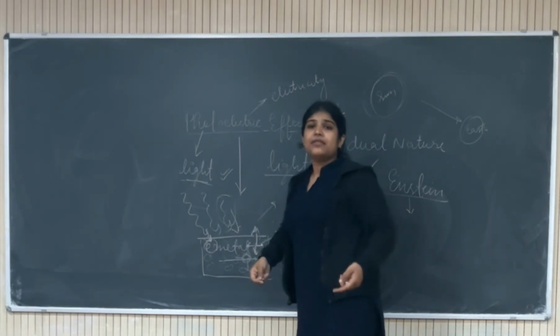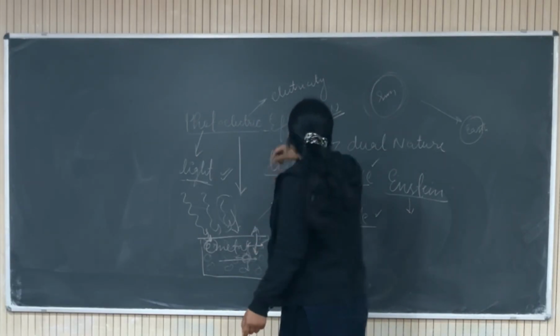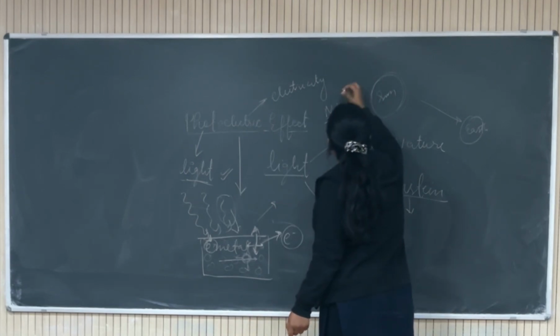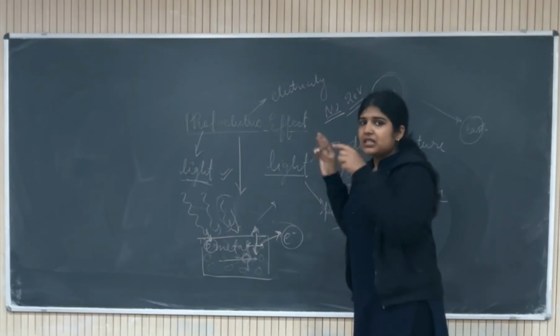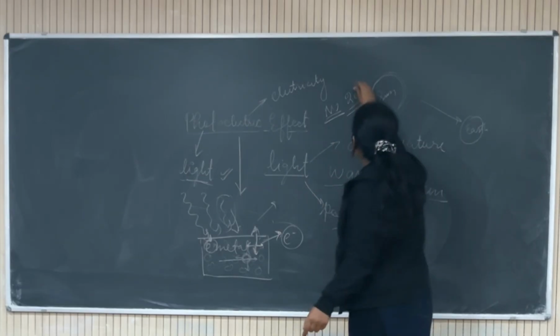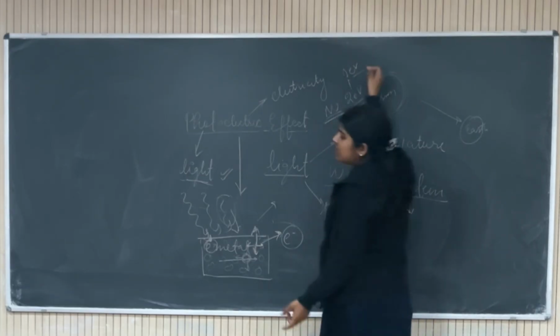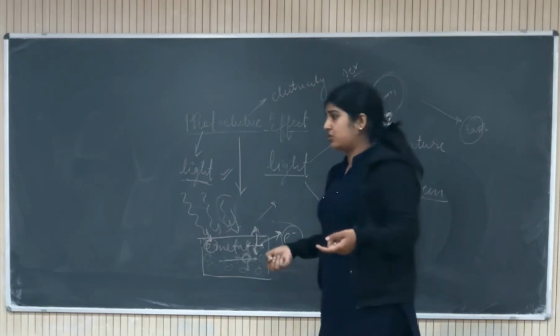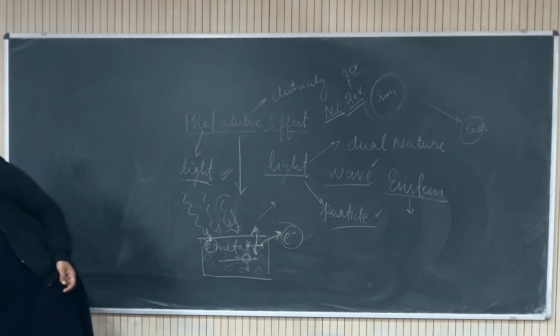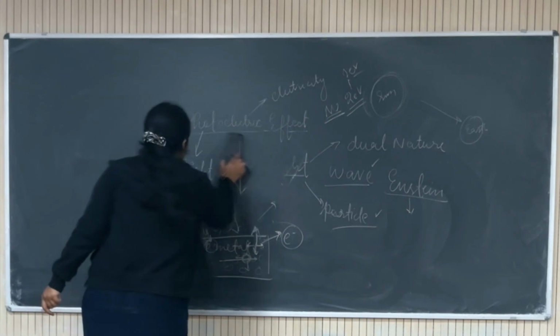The same thing is happening with the electron. If it needs a minimum energy of, say, 2 electron volt to eject out, and you are giving 1 electron volt, it can't. There should be a limit, a minimum energy that you should give to the electron so that it can eject out from the metallic surface.